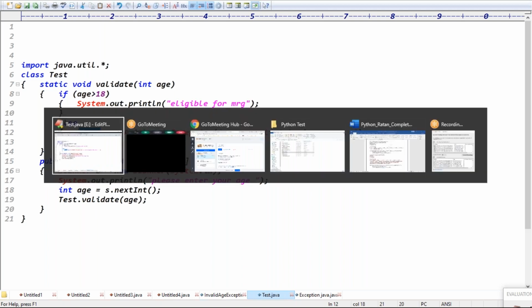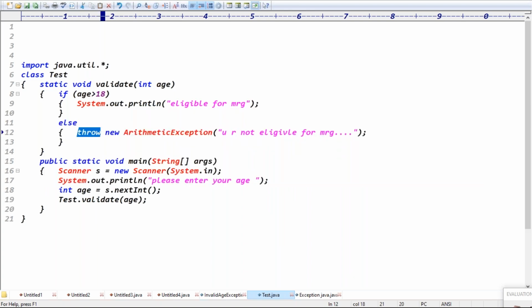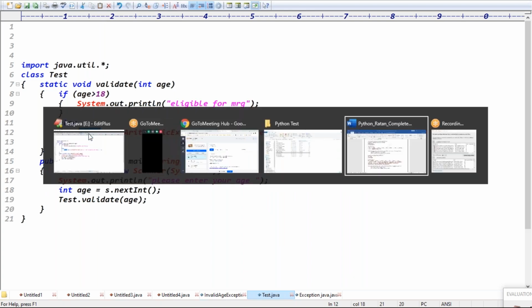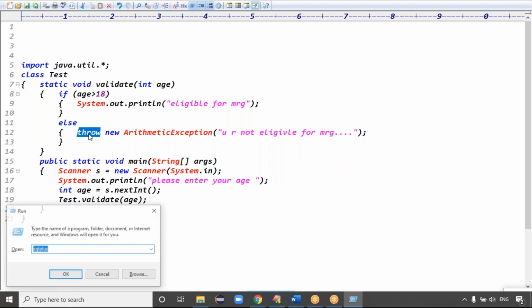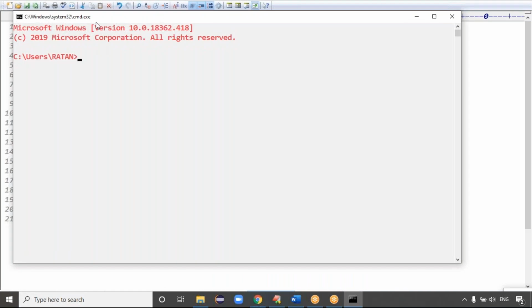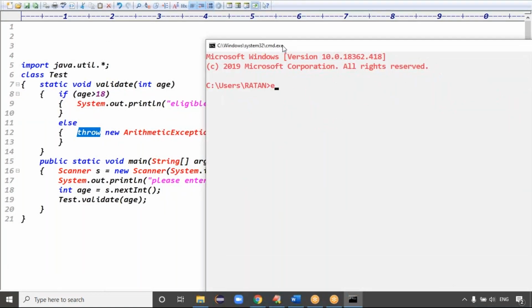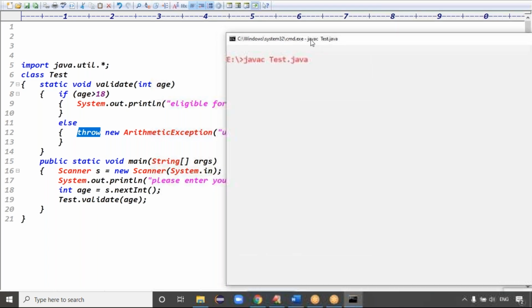In this case, when using the throw keyword to throw the exception, which exception am I throwing here? Arithmetic exception. But is arithmetic exception a predefined exception or a user-defined exception? Predefined exception. Now, javac Test.java. The code is compiled fine, definitely, no problem at all.